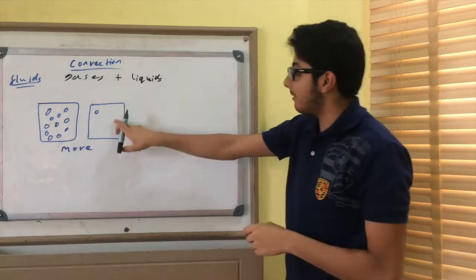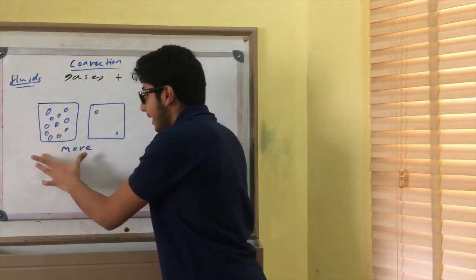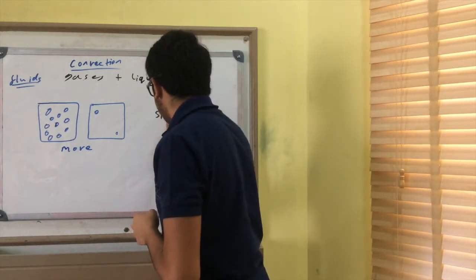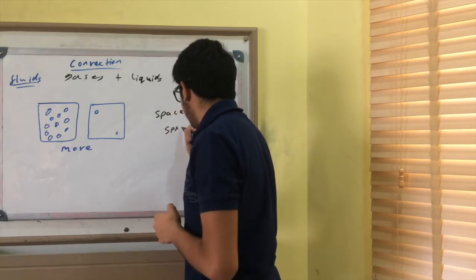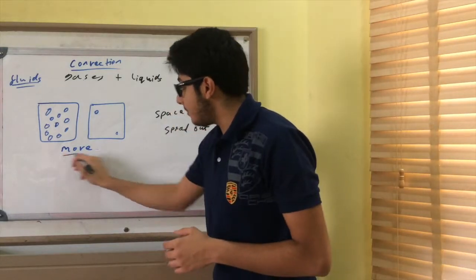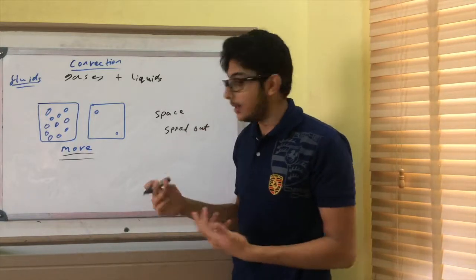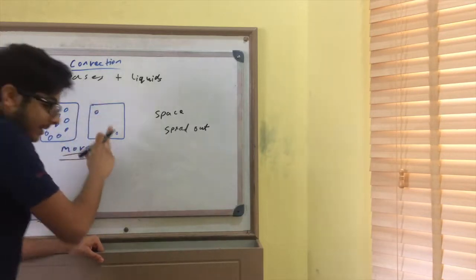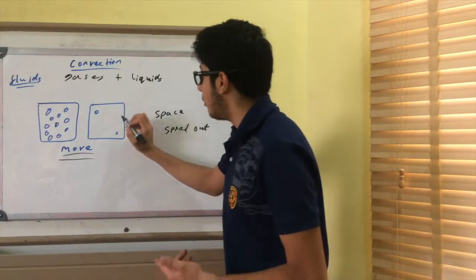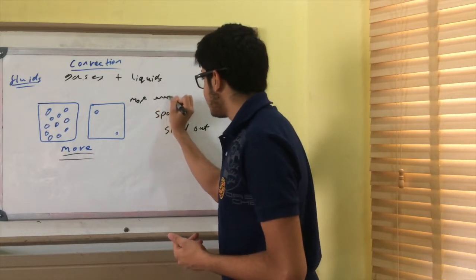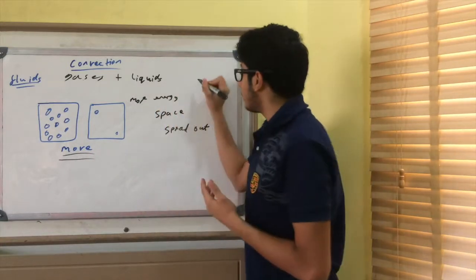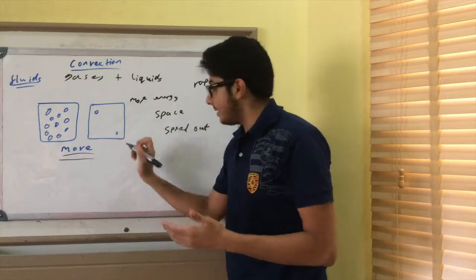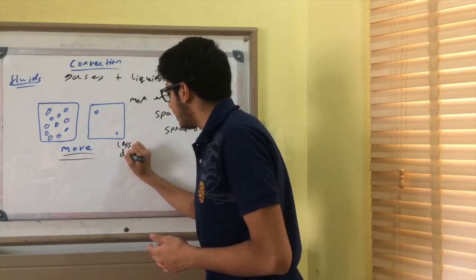So here we have a liquid, here we have a gas. We see in a liquid and a gas, the particles are not tightly packed together. They have space. They are spread out, and so they can move. The particles can move. They do not just vibrate. Obviously in a liquid though, the particles are not as spread out as in a gas. And so gas particles have more energy, and because they have more energy, they can move more rapidly. They can move quickly, and they are very spread out.